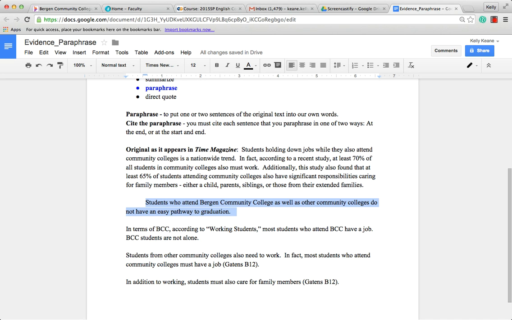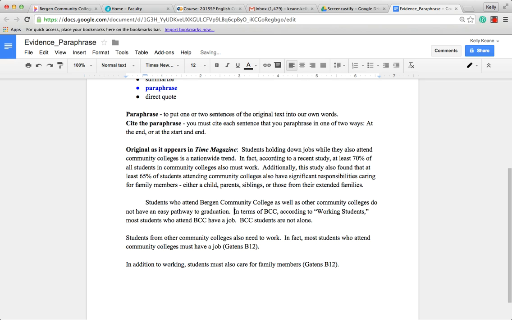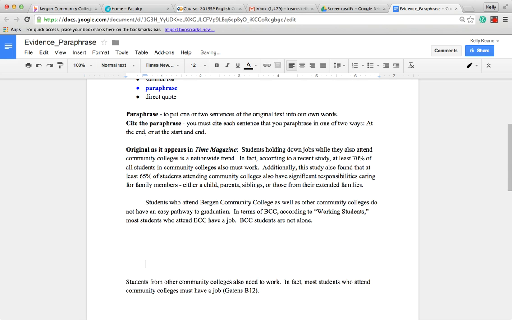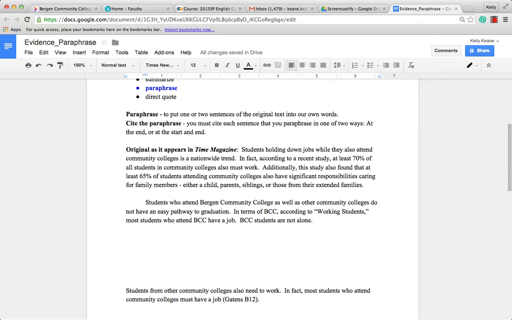Now we're going to dig into this article and find some information to support our claim. We know about the 70% number. We also know about the 65% number. So we're going to create a sentence here. We're going to first take some information from the last piece on working students.